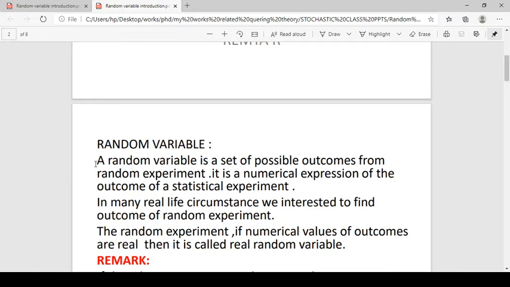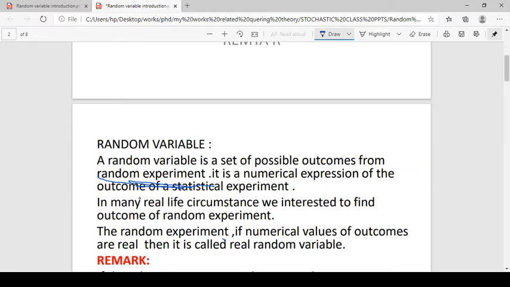Random variable. A random variable is a set of all possible outcomes from a random experiment. A random experiment is an experiment or a process for which the outcome cannot be predicted. Its outcome we can't predict earlier. Such an experiment is a random experiment. But we can find the possible outcomes.